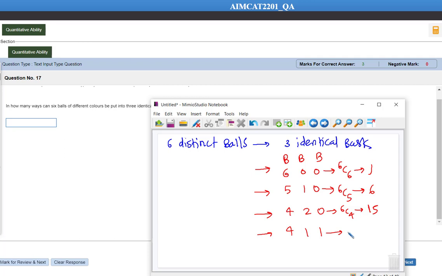411 means 6C4 into 2C1 into 1C1 divided by 2 factorial, because this one and this one we can shuffle. So this is going to be 15 again. There are a few more possibilities over here. As of now we got 1, 6, 15 and then 15. There are some other cases, I will do that calculation in the next slide.